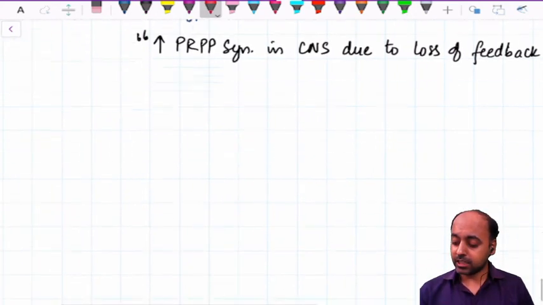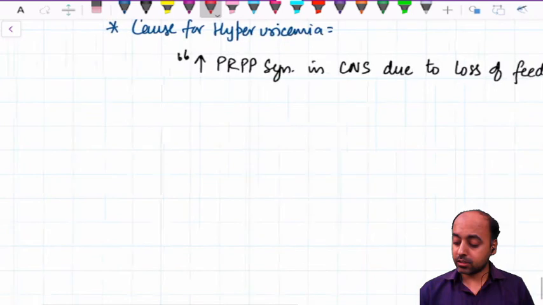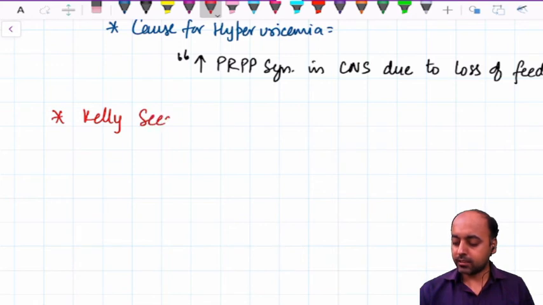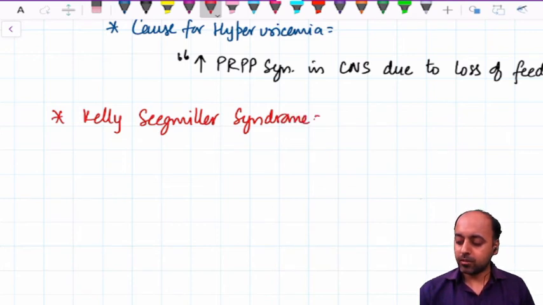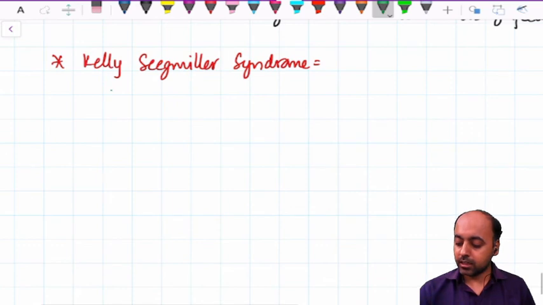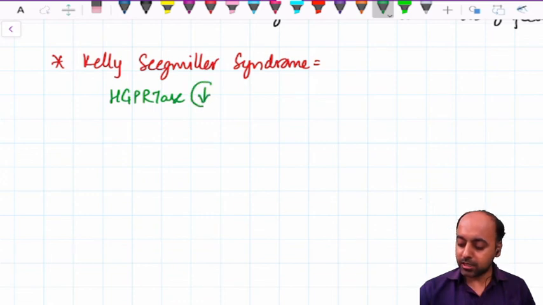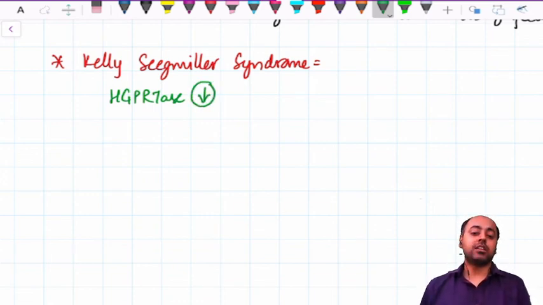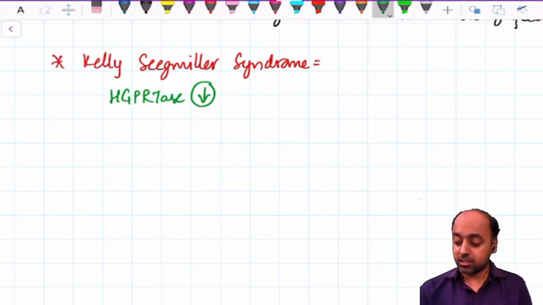And the last thing that you have to know here is the condition known as the Kelly-Siegmiller syndrome. The Kelly-Siegmiller syndrome is similar to the Lesch-Nyhan, but here the enzyme HGPRTase is not absent, it is merely decreased.